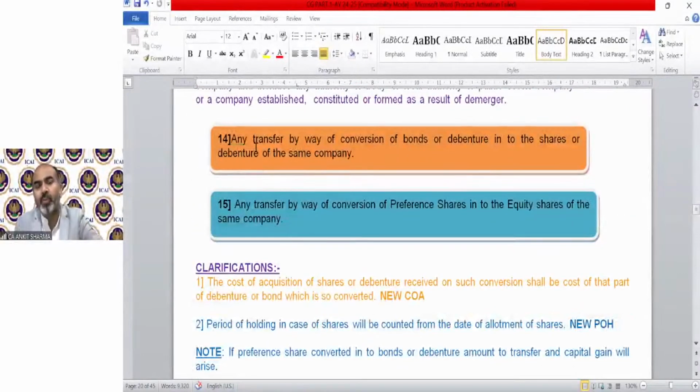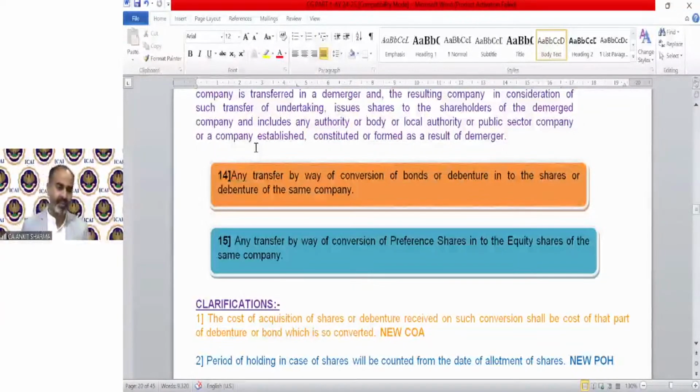Now we are moving on to point number 14 and 15. After point number 14 and 15, our section 47 will be completed. The transfers which are not regarded as transfer. We are still reading the provision of section 47. So this is point number 14. This means exempted capital gain.